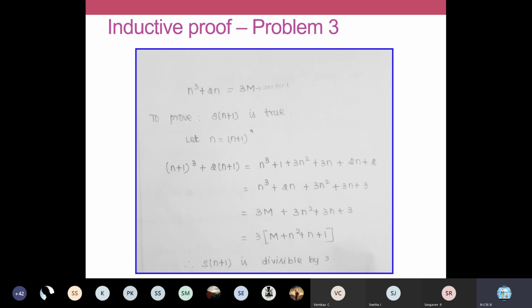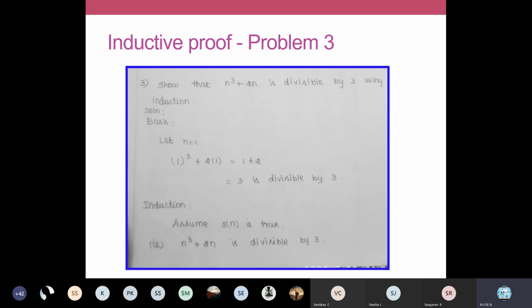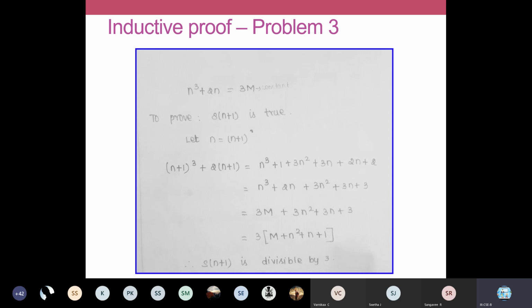As in your previous problem, wherever there was n, you put n plus 1. In your given question, what is there? n cube plus 2n. This is your given statement. So wherever there is n, you just replace that n with n plus 1. Look at the left hand side alone now. It is n plus 1 the whole cube plus 2 into n plus 1. Here you just apply all the multiplication. You have the formula for a plus b the whole cube.